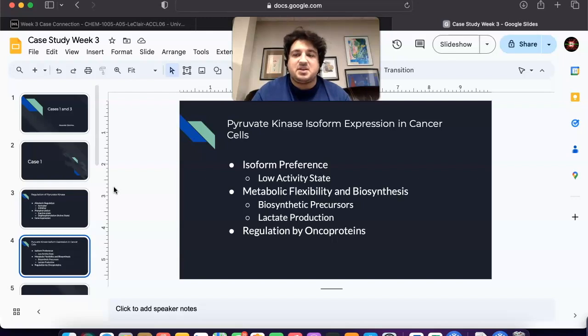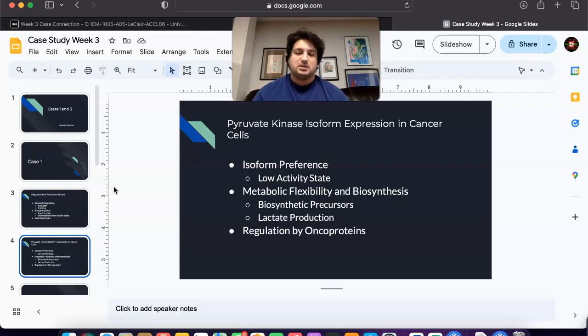These intermediates can be diverted to various biosynthetic pathways necessary for rapid cell proliferation. For example, glucose 6-phosphate can enter the pentose phosphate pathway to produce ribose 5-phosphate for nucleotide synthesis and NADPH for reductive biosynthesis.